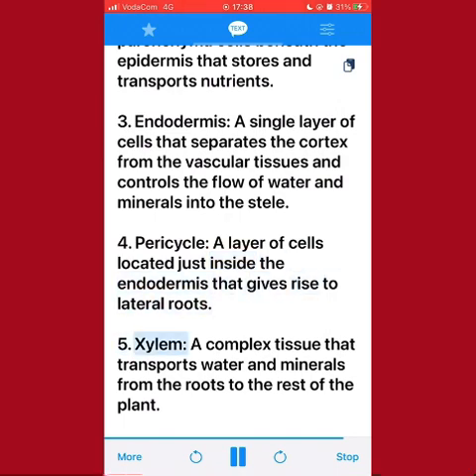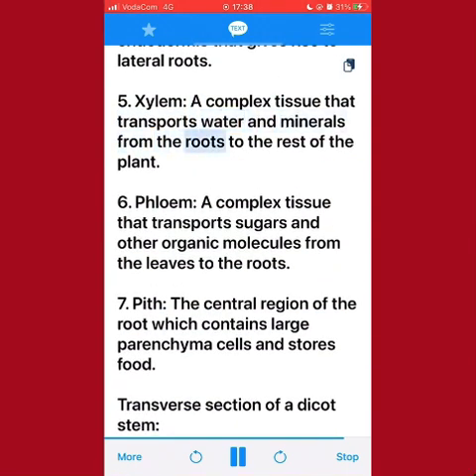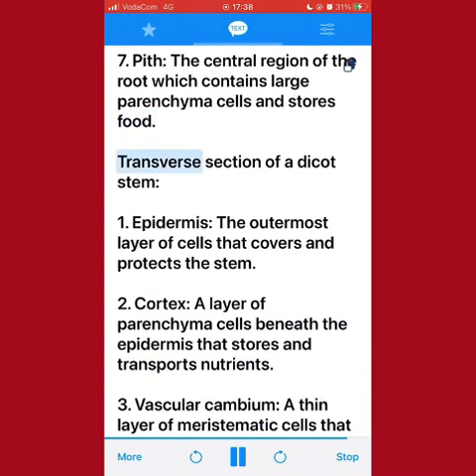5. Xylem, a complex tissue that transports water and minerals from the roots to the rest of the plant. 6. Phloem, a complex tissue that transports sugars and other organic molecules from the leaves to the roots. 7. Pith, the central region of the root which contains large parenchyma cells and stores food. Transverse section of a dicot stem. 1. Epidermis, the outermost layer of cells that covers and protects the stem.